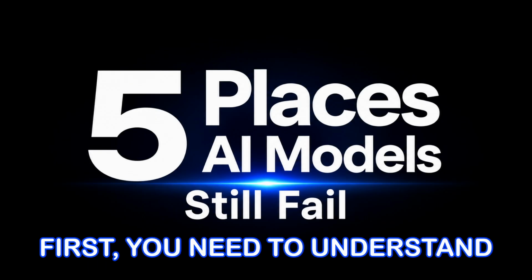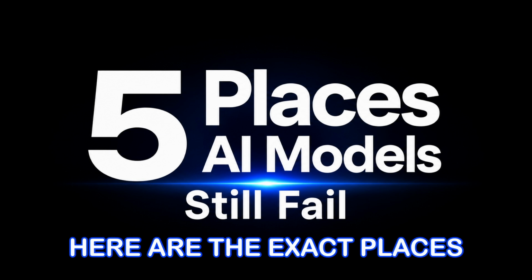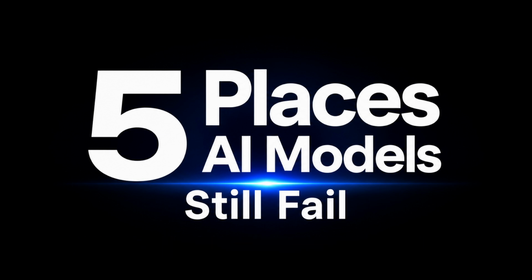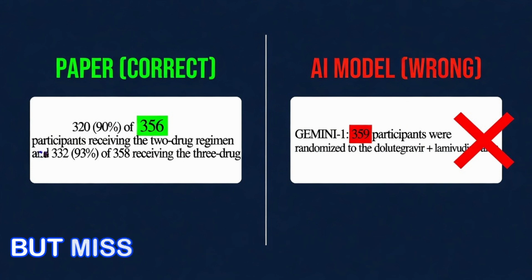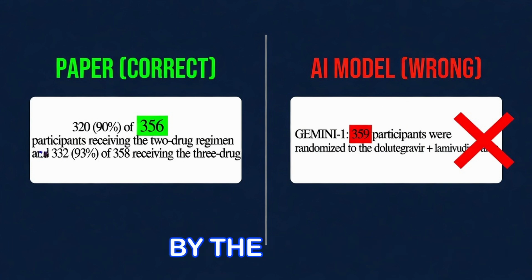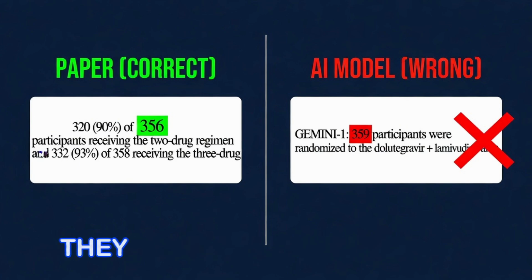First, you need to understand that AI models are very smart, but they are not perfect. Here are the exact places they still fail, and these are the places you should attack. The first is precise number recall. Models frequently get the approximate number right but miss the exact value required by the rules. For example, reporting 19% instead of 19.4% or 5% instead of 4.9%. They also commonly round, drop a decimal, or pull a secondary endpoint number instead of the primary one.